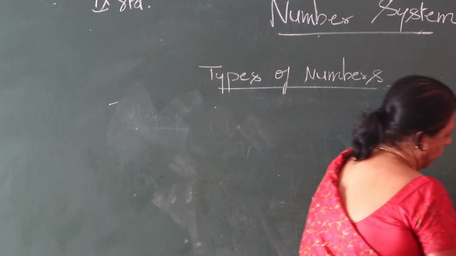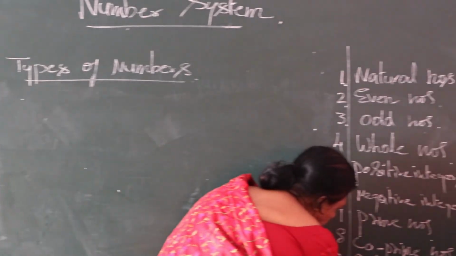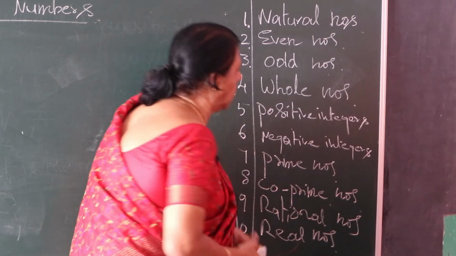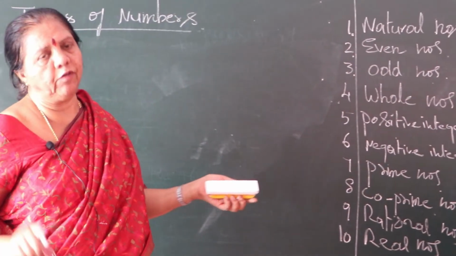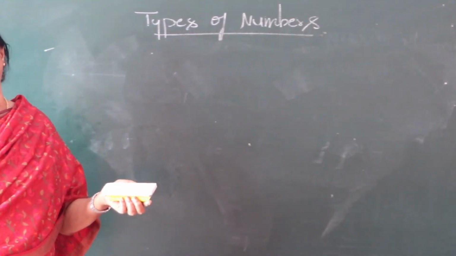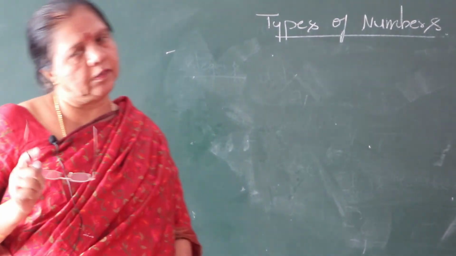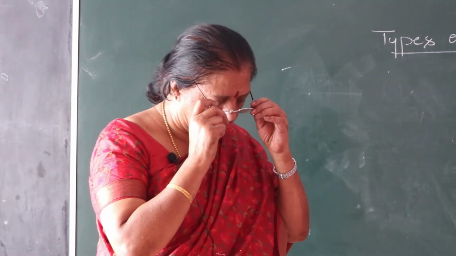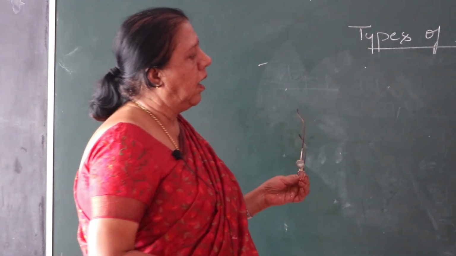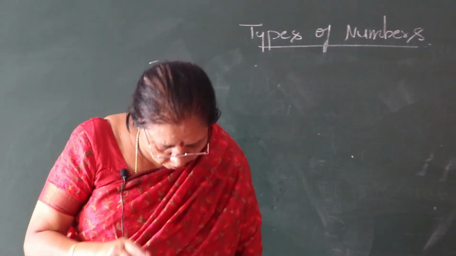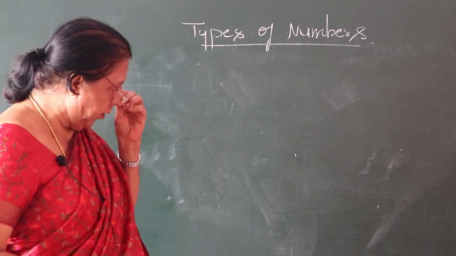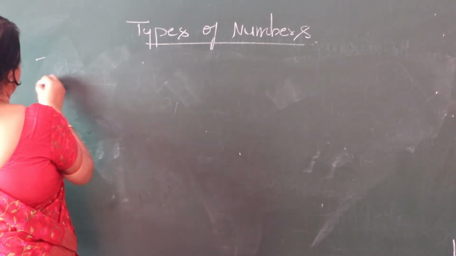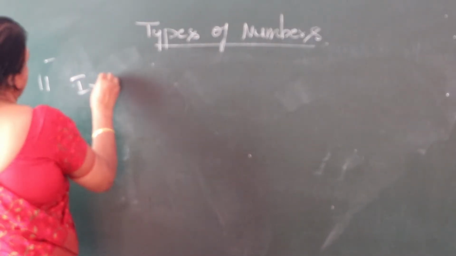Next we'll go for real numbers, the 10th one. These are all given in your textbook, first chapter, number system, with examples. What do you mean by real numbers? Before that, one more I wanted to tell you. The 11th one is irrational numbers.